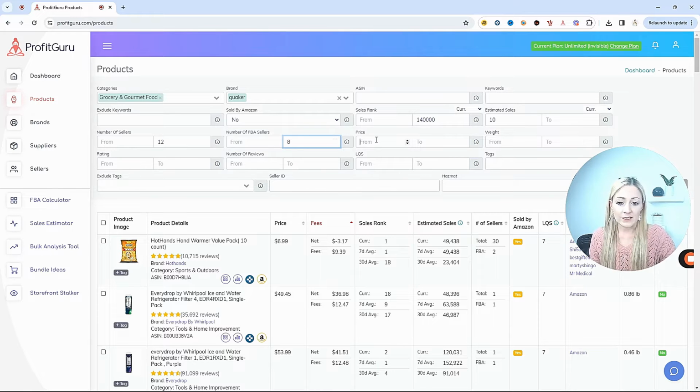Now, for the price, if we are listing it for less than $12, then we really are not going to have any wiggle room to make profit. Because when you think of it, what you're buying it for and selling it for, there has to be a 3x increase. And that's to compensate for the cost of goods itself and the Amazon fees that you're paying.